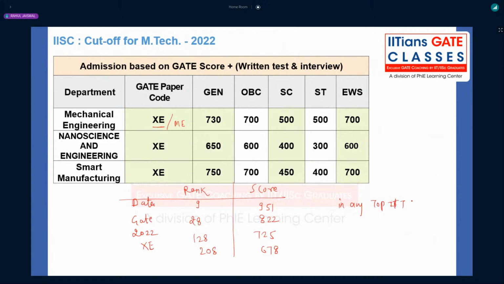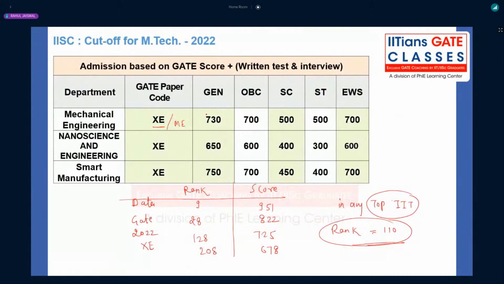In top IITs which allow GATE XE, you should have a good rank of around 110, right? You should have a rank of below 100 or maybe 110 to get admission in mechanical in top IITs or IISc.